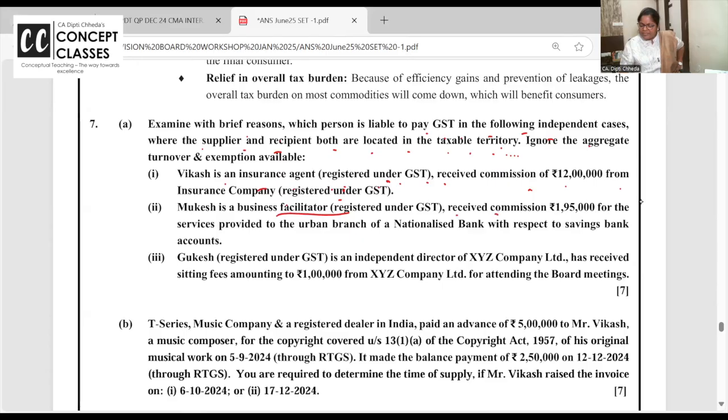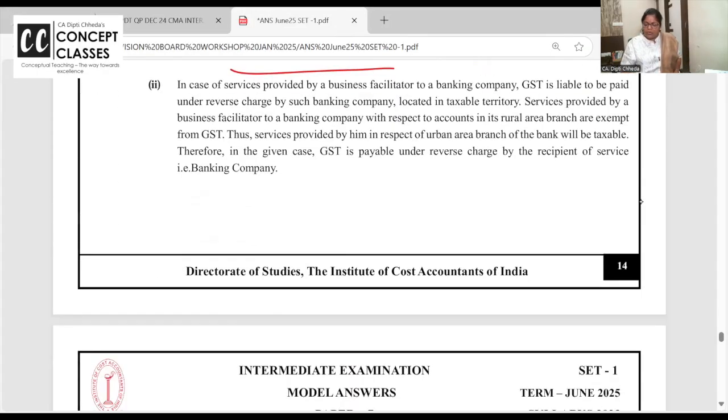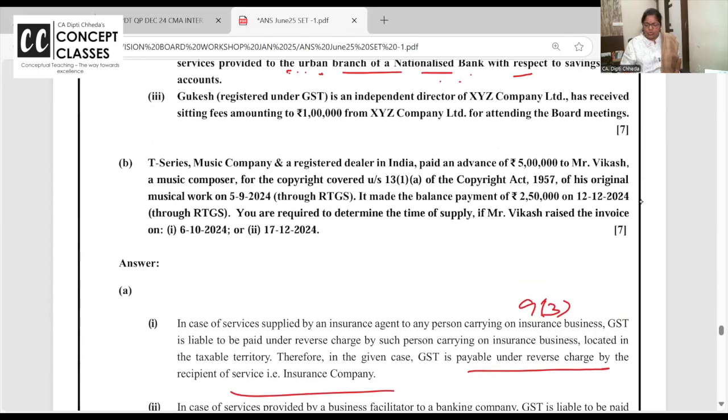Mukesh is a business facilitator who received commission. Business facilitators go to different areas and market for the bank, saying that HDFC is giving this loan, you are eligible, and so on. But he's doing it for an urban bank. If it is a rural branch, it is exempt. In an urban bank, who will pay the tax? Mukesh? No. GST is payable under RCM by the bank. It's not exempt because it's not rural.